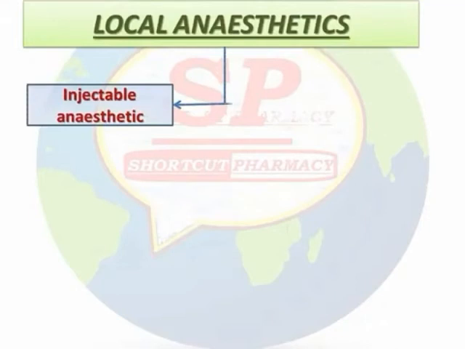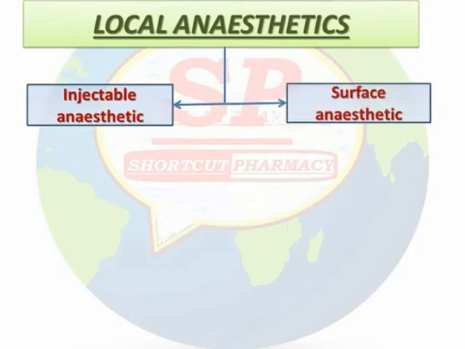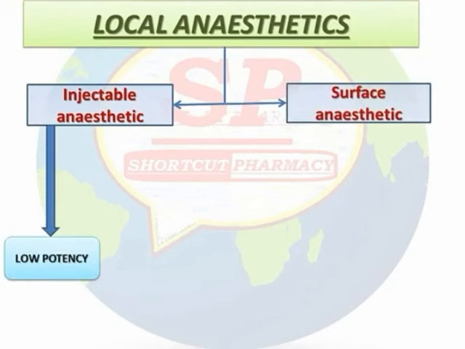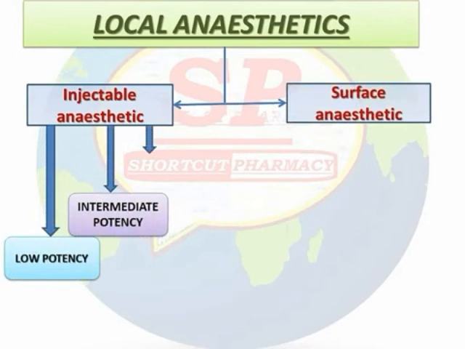The unmyelinated nerve fibers are type C fibers, and the most potent, most toxic, and longest acting local anesthetic is dibucaine.